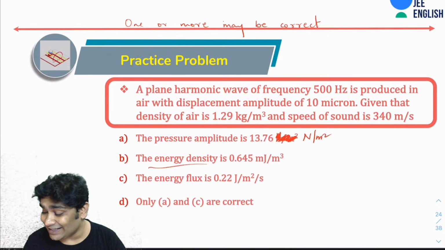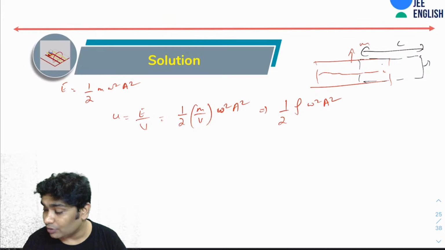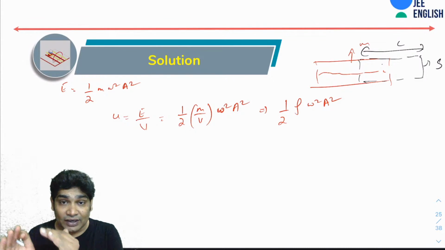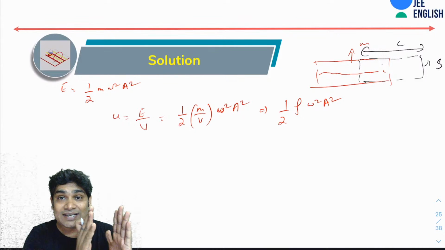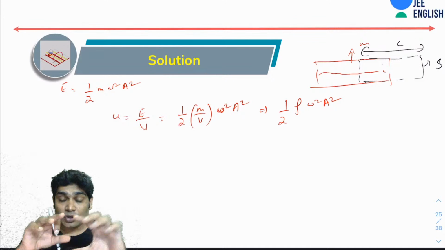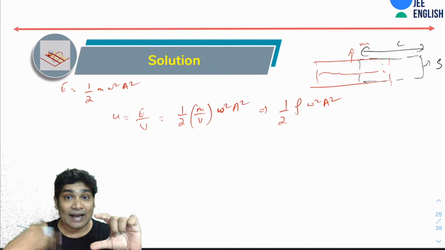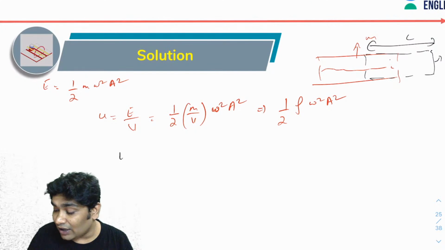Let's call the area of cross section S, because A we are already using for amplitude. So in 1 second the wave shifts c, and a volume of S into c has now acquired this energy of SHM.